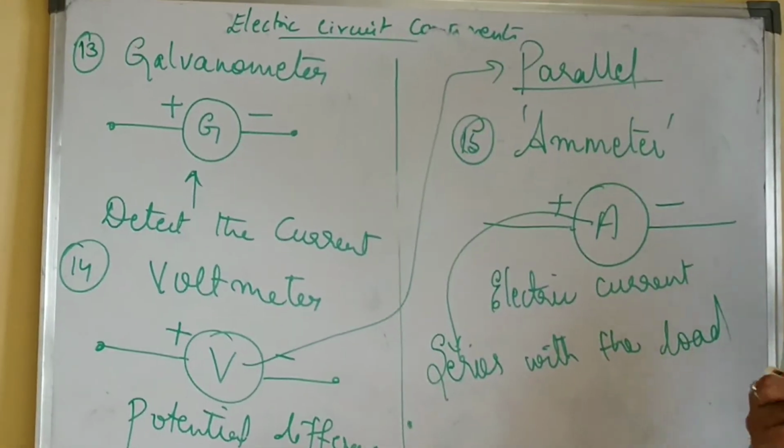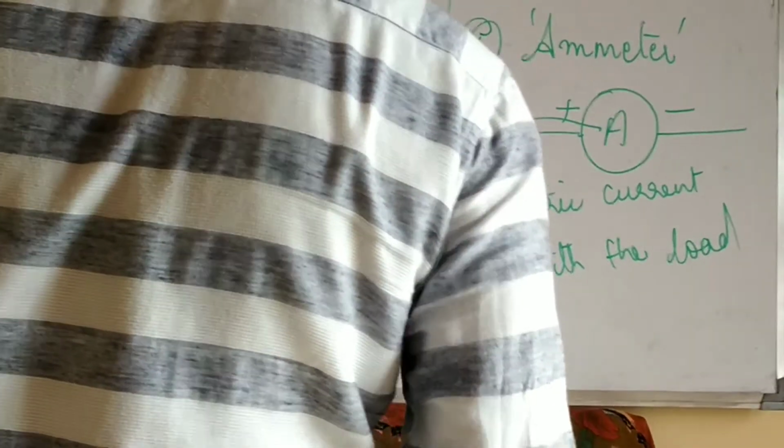So these are the various symbols, and that has to be remembered.